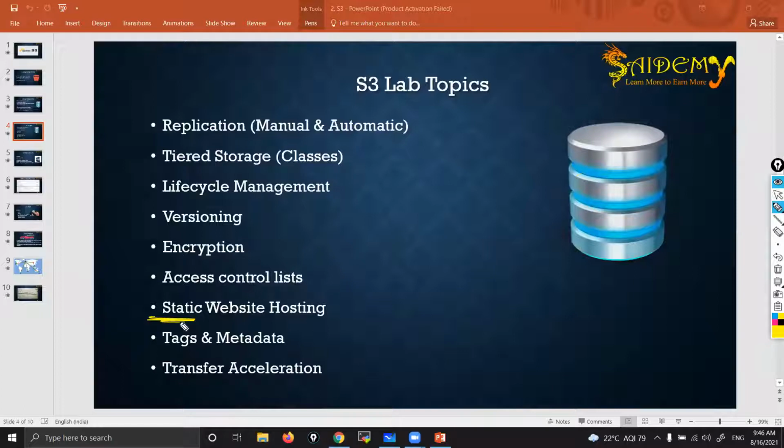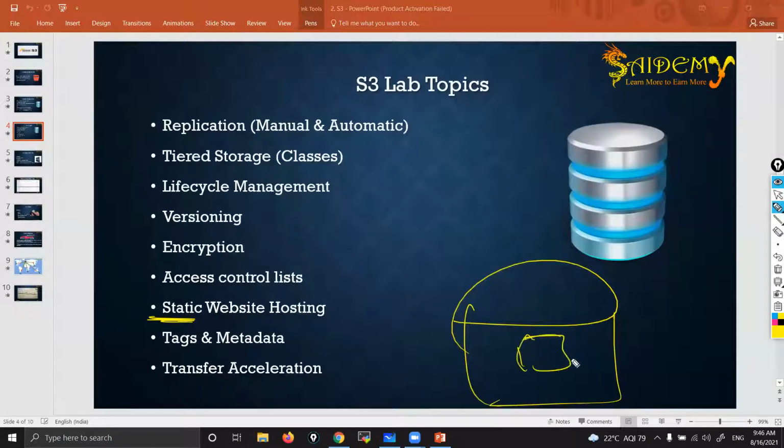That is static website, static. Static means you upload web content that you don't want to change every now and then. Modifying it every now and then is not possible. Also, you can't use complex, dynamic content. If you take Amazon.com, that is a dynamic website where they modify the content every now and then. But here it's static. It won't allow you to modify every now and then.